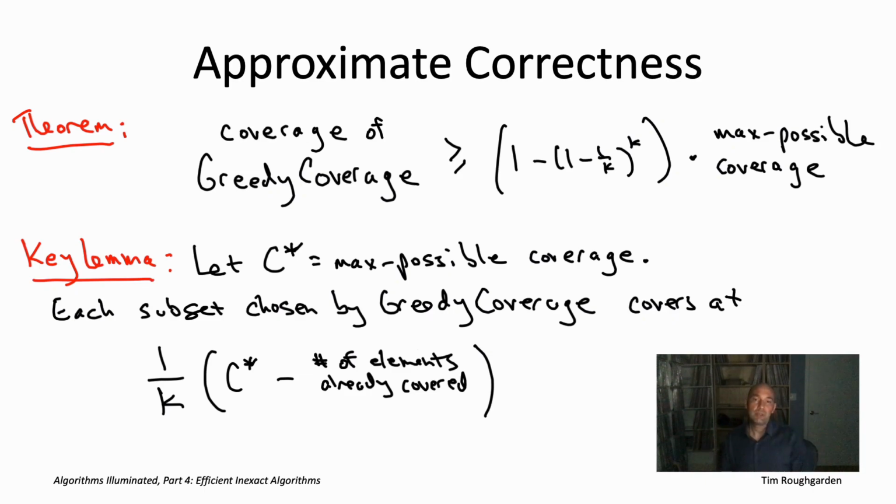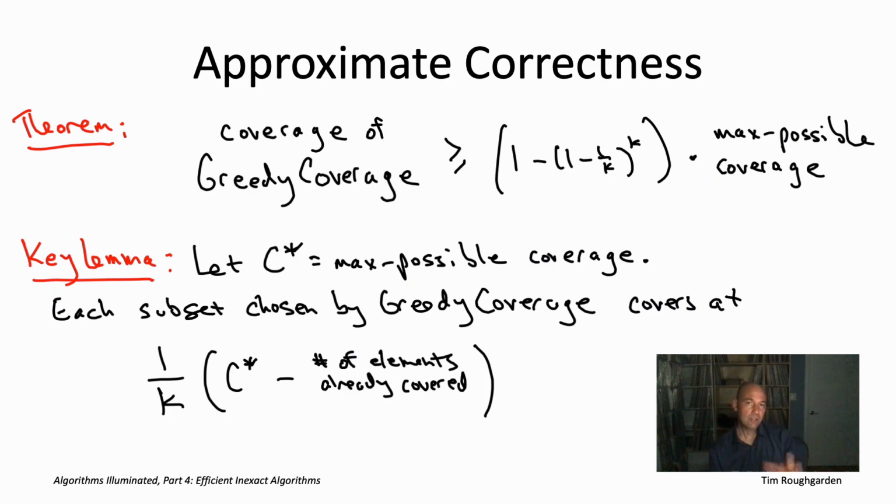The progress in iteration 7 is going to be measured according to the deficiency of the current solution. That is the coverage of the 6 subsets chosen by greedy thus far. So imagine, for example, that the optimal coverage, the maximum coverage you could ever achieve by choosing 10 subsets, imagine that was 173. And imagine the greedy algorithm, over the course of its first 6 iterations, has managed to cover 133 elements. So that's a deficiency of 40 relative to the maximum possible.